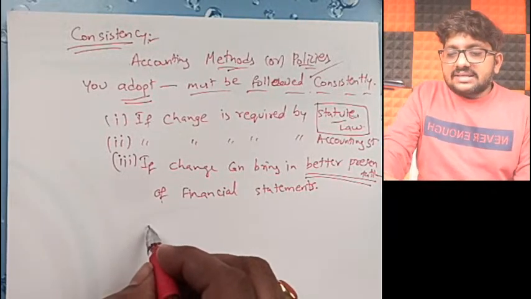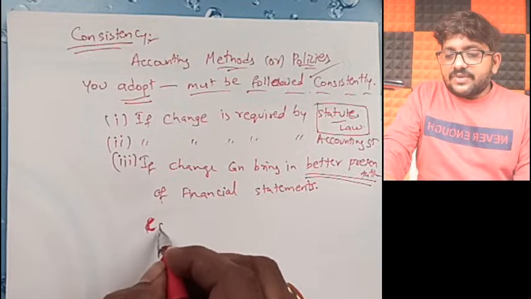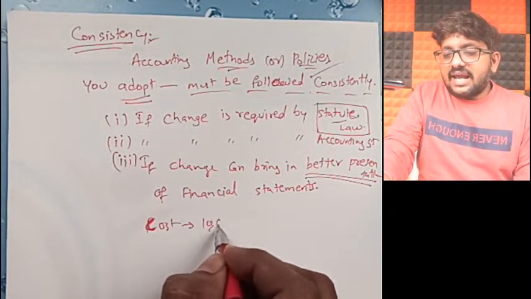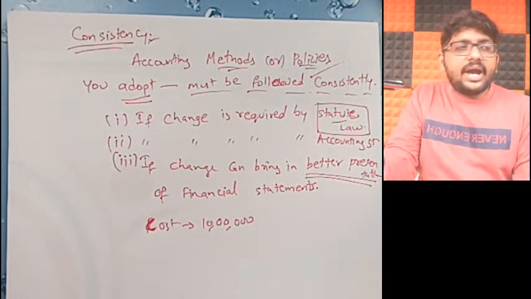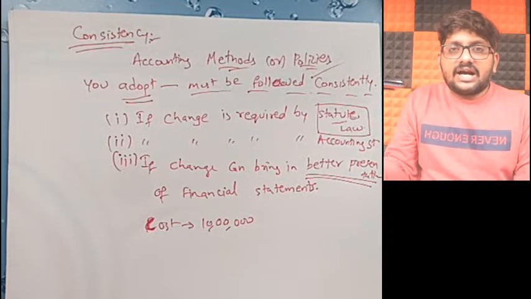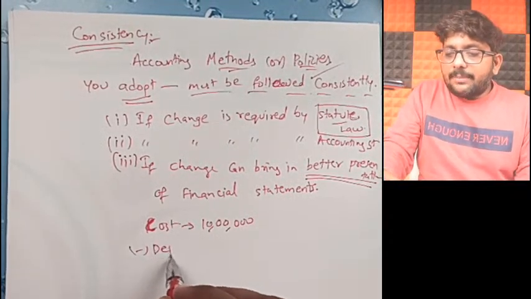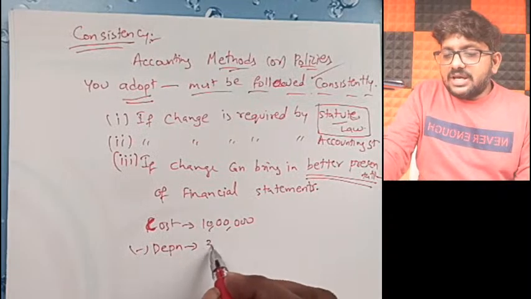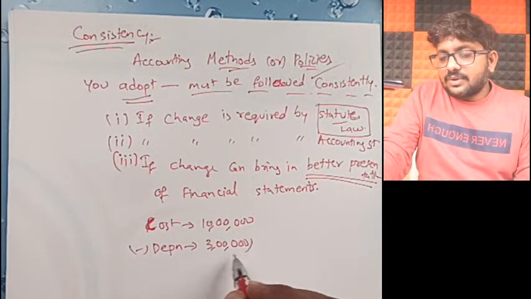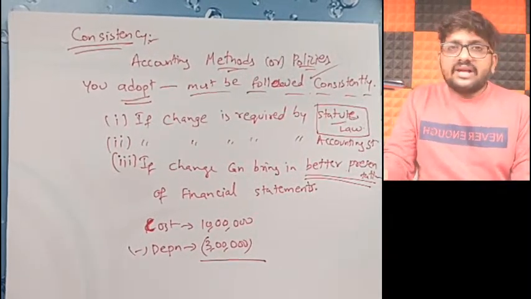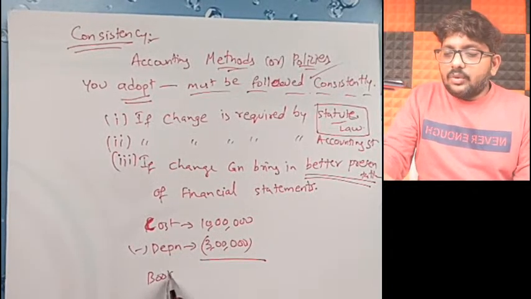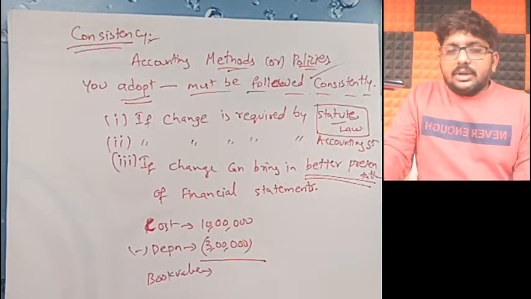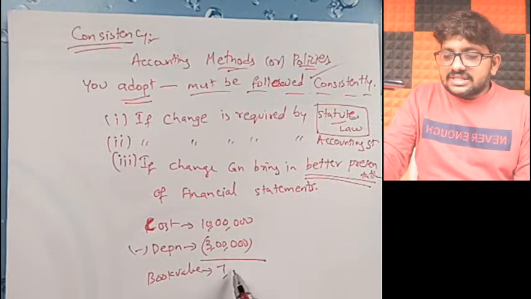Imagine one asset I purchased for a cost of say 10 lakh rupees. Till now, over a period of 3-4 years, I have depreciated this asset by 3 lakhs. Then what is my book value? 7 lakhs.